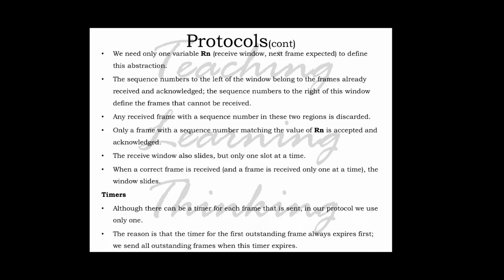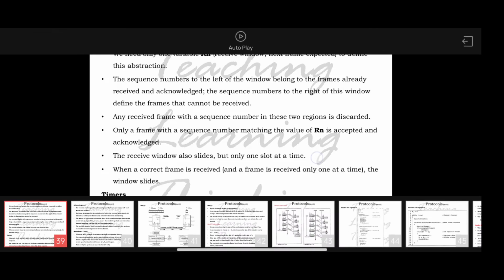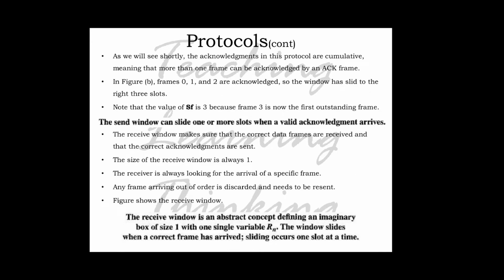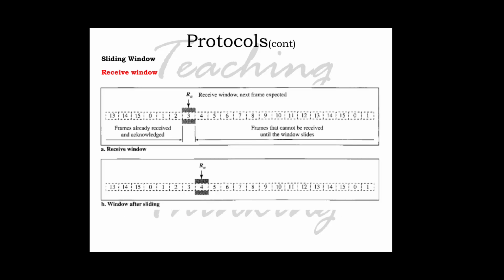Only a frame with a sequence number matching the value of Rn is accepted and acknowledged. The receive window also slides, but only one slot at a time, when a correct frame is received. So this is all about the sliding window in this protocol.